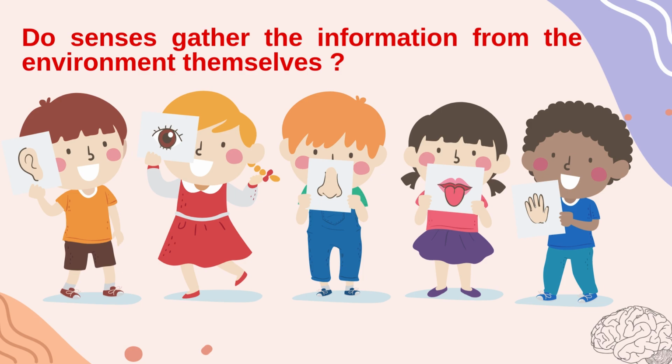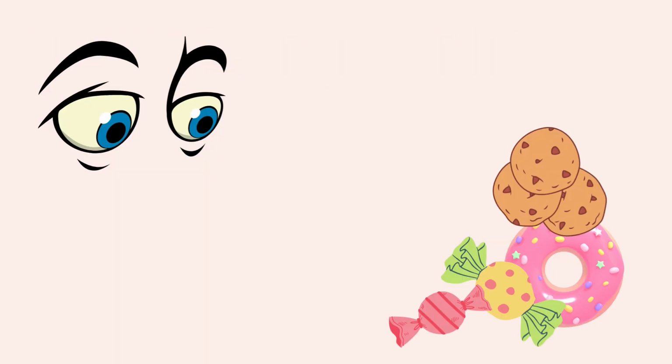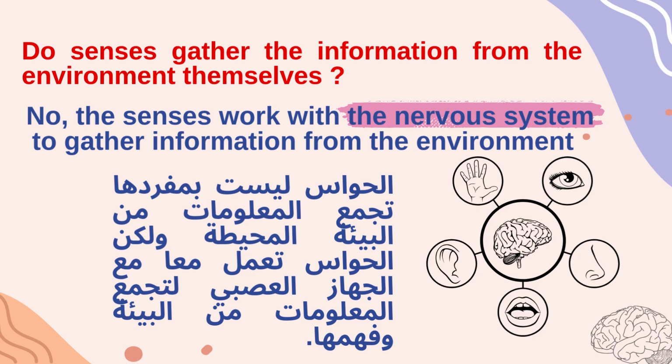Do these 5 senses gather the information from the environment themselves? As the eyes can recognize the objects around us by themselves? The answer is no. So the senses can't gather the information from the environment themselves. So what happens? The senses work with the nervous system to gather information from the environment.